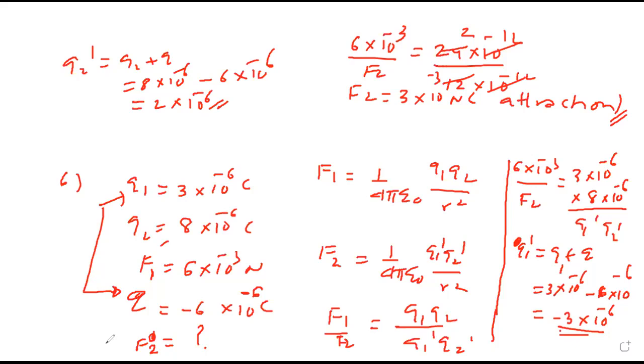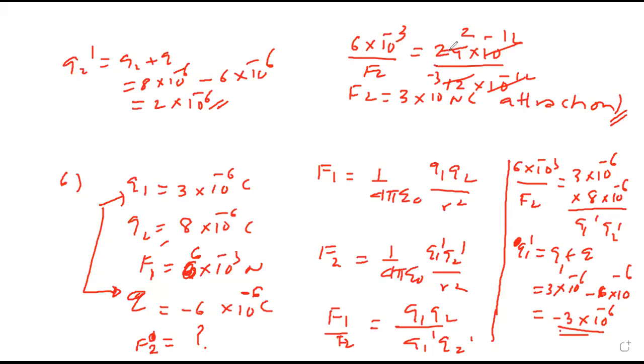Hello? Yes, sir. मेरे आंसर मैच ही नहीं, किधर भी नहीं. Should be 3 into 2, 6, right? No, I wrote by mistake here 6. It is 3 actually. नहीं, कितना दिया है force? 6 ही दिया, 6 into 10 raised to minus 3. So 6 upon 2 is 3 into 10 raised to minus 3.